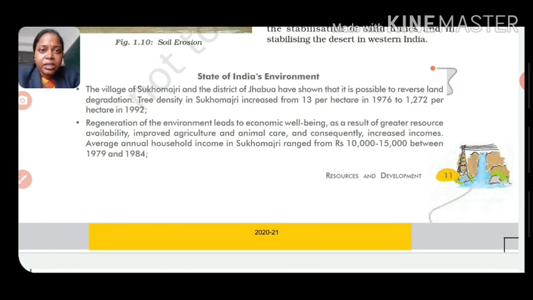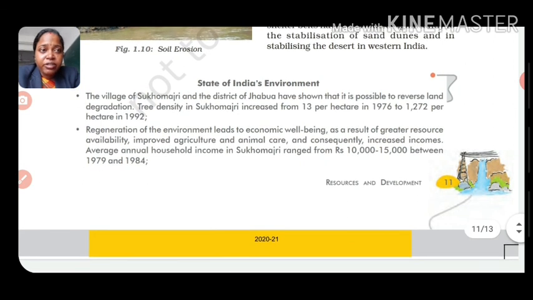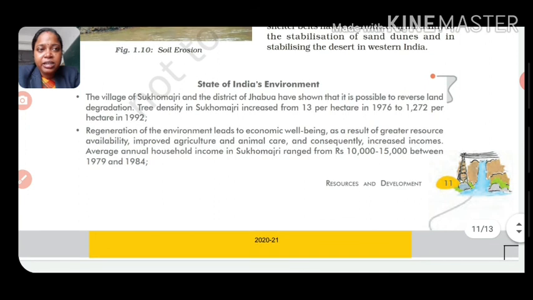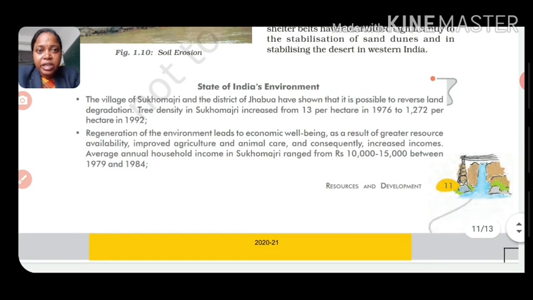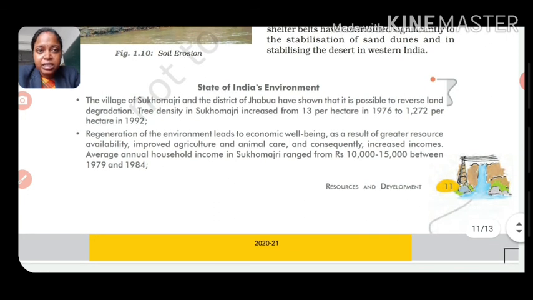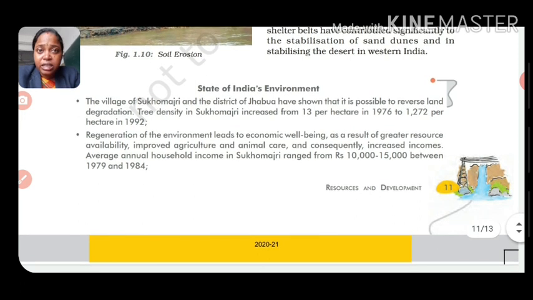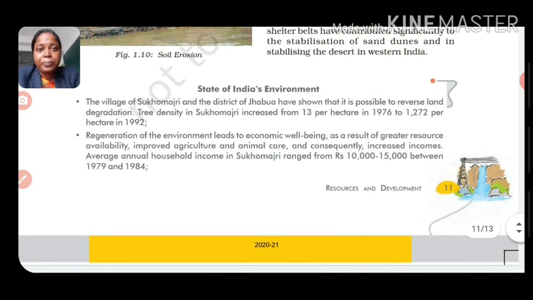The village of Sukhomajri in the district of Jhabua has shown that it is possible to reverse land degradation. Tree density in Sukhomajri increased from 13 per hectare in 1976 to 1272 per hectare in 1992. So they planted the trees and saved the land from degradation.